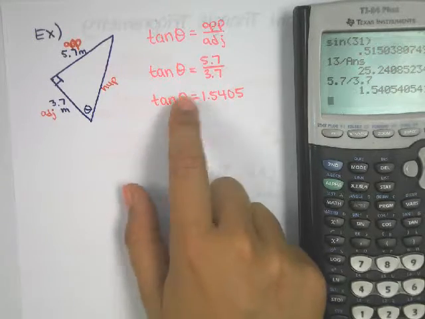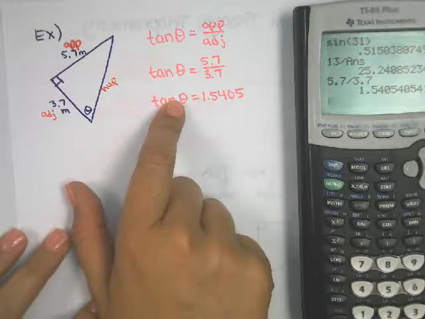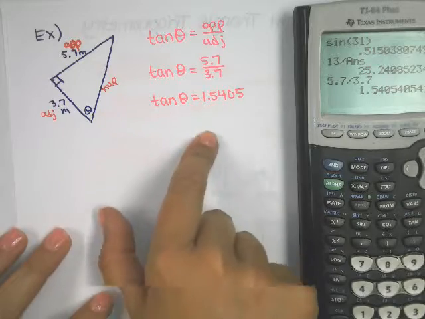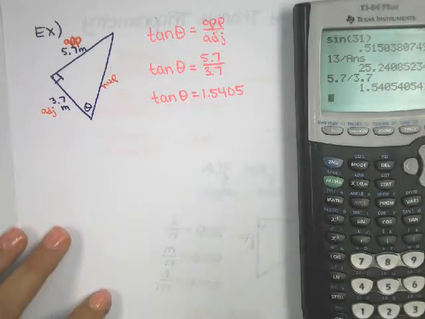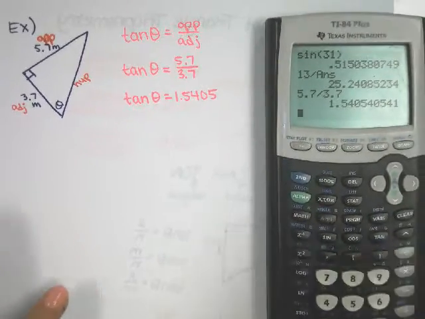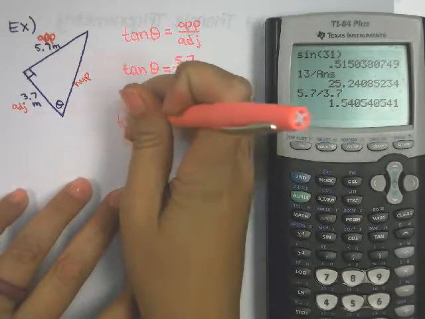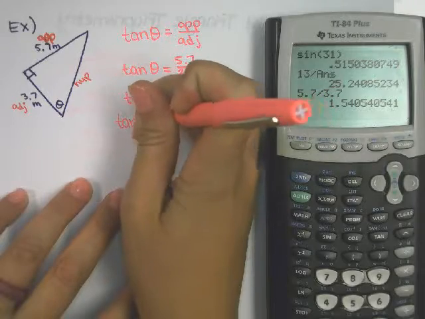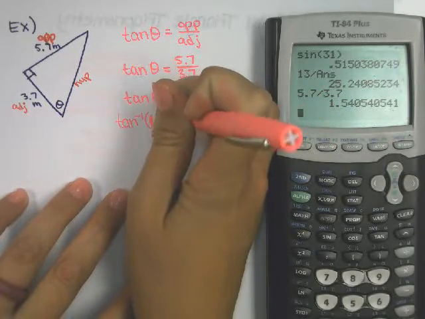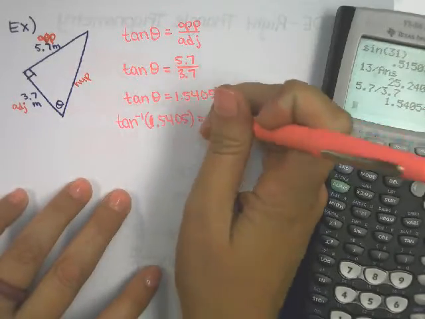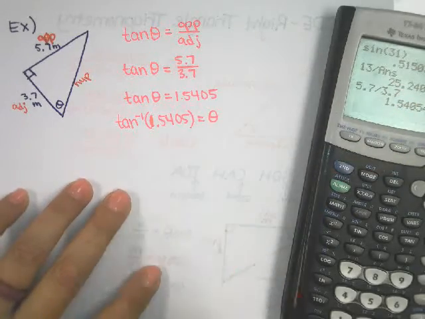In order to find the angle, we have to go backwards. We have to go from here back to here. In order to go backwards, we use the inverse button in our calculator. So in my calculator, I'm going to type tangent inverse of 1.5405, and this will give me my angle.